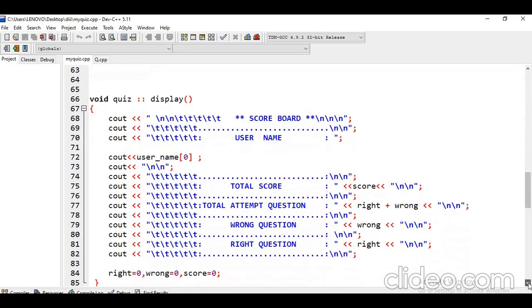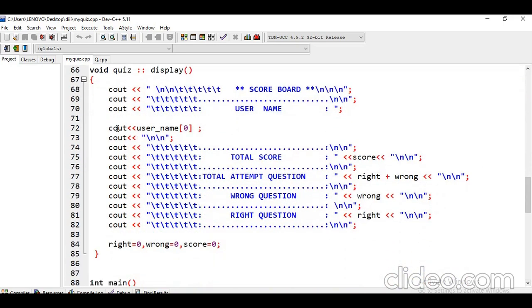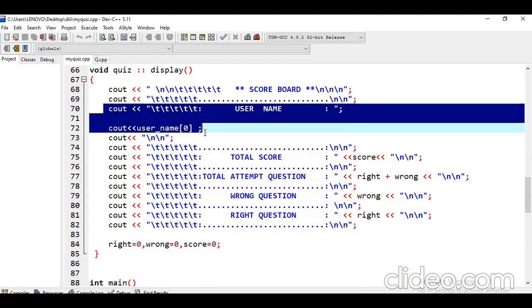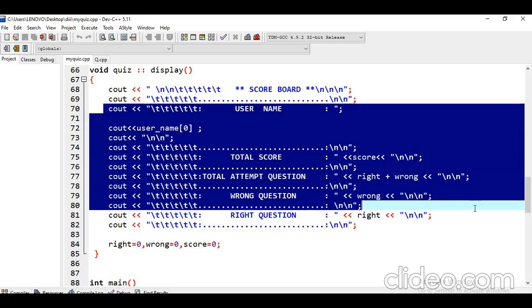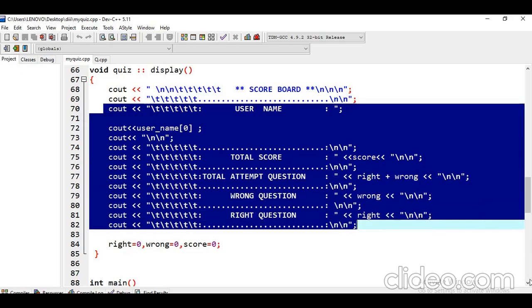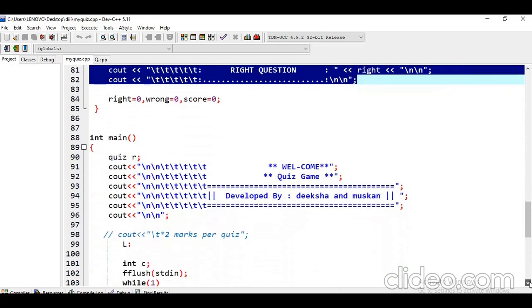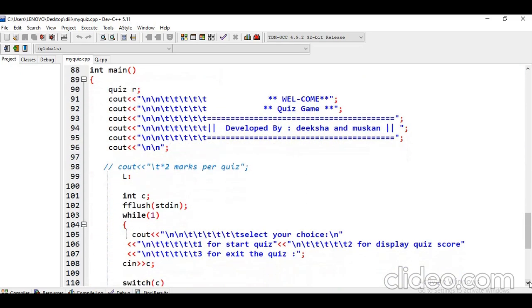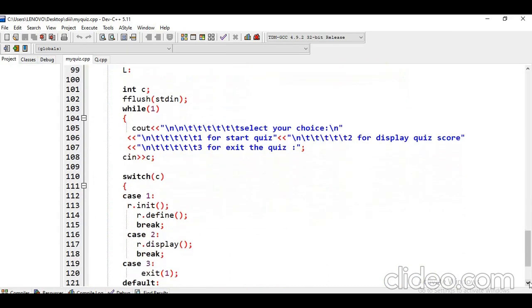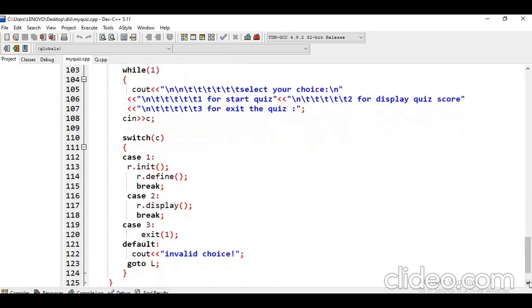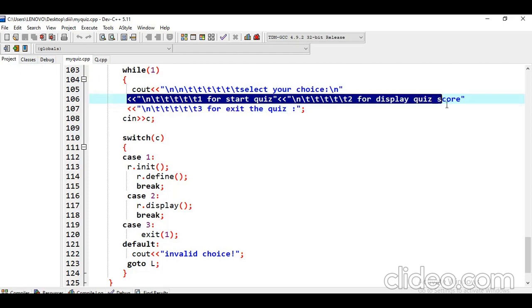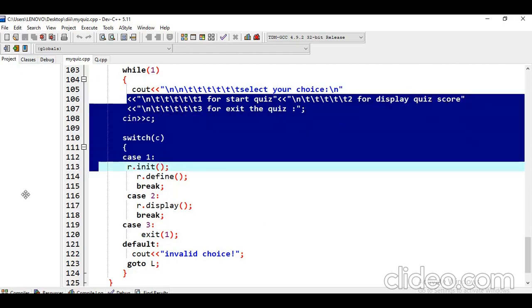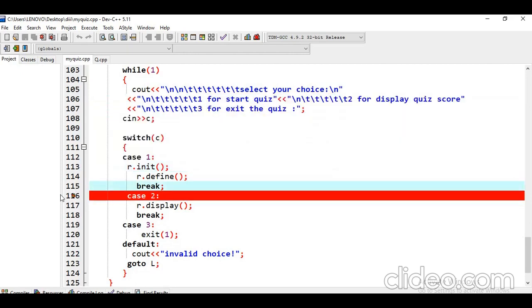Then we go to our last function, the display function. Here we display the username, total score, total attempted questions, total wrong questions, and total right questions. Now we go to our main function. Here we use a menu-driven approach for users. First choice is to start the quiz, second is to display the quiz score, and third is to exit the quiz. And we call the functions here.